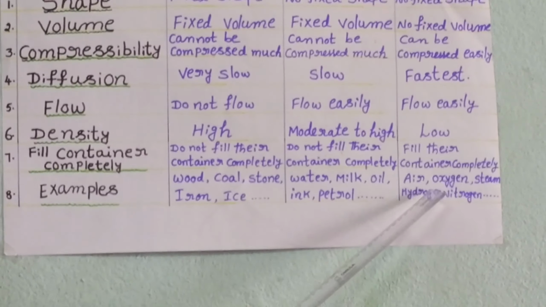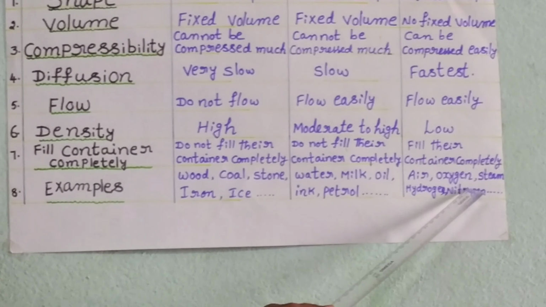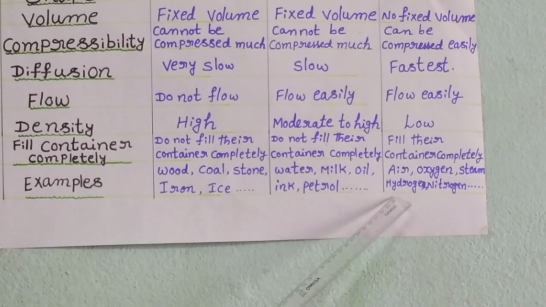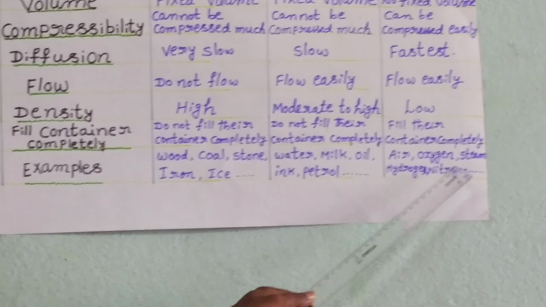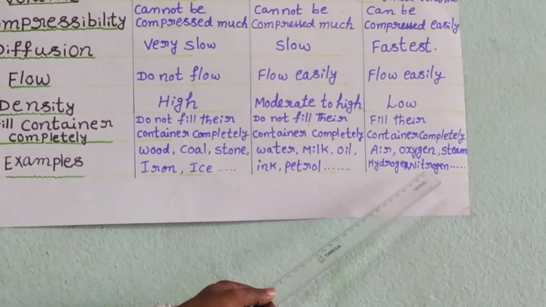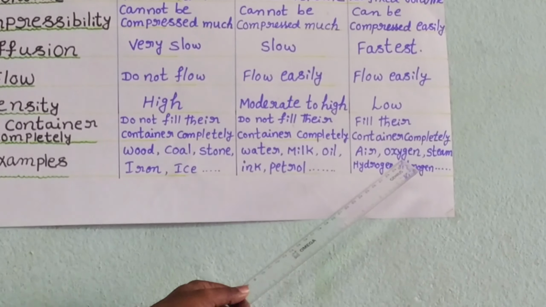Examples of gases are air, oxygen, steam, hydrogen and nitrogen, and water vapor. These are some examples of gases.